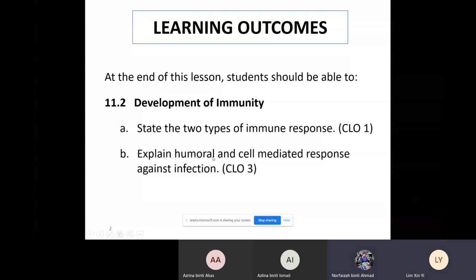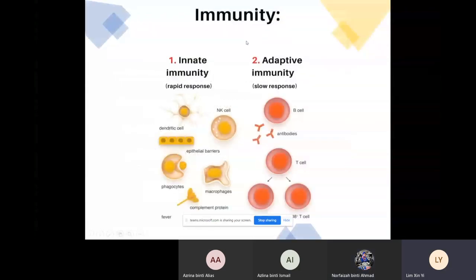Based on the types of immunity, we have two types. First one is known as innate immunity, which is inborn immunity. This innate immunity acts as our first and second line of defense. For example, our skin, natural killer cells, even your saliva and your eye tears are under innate immunity.